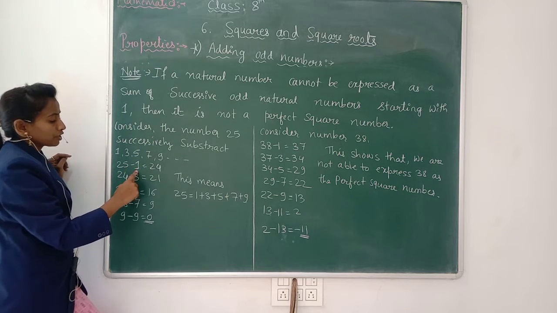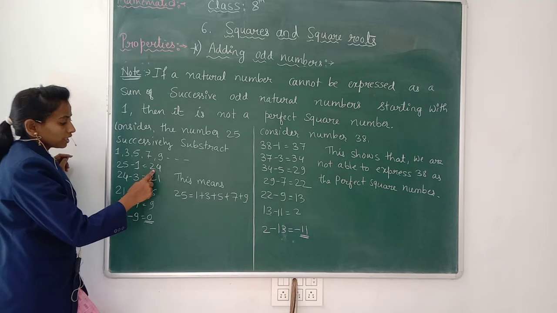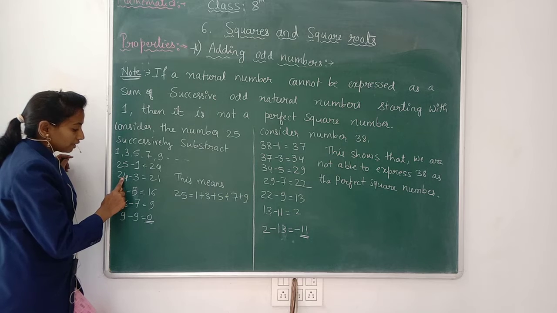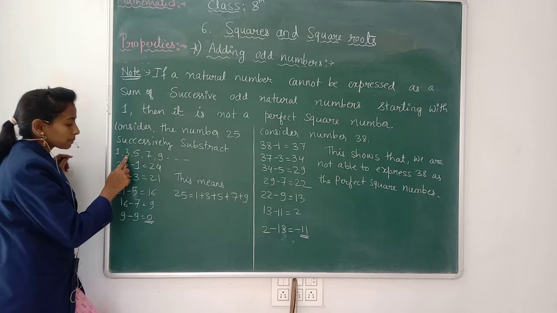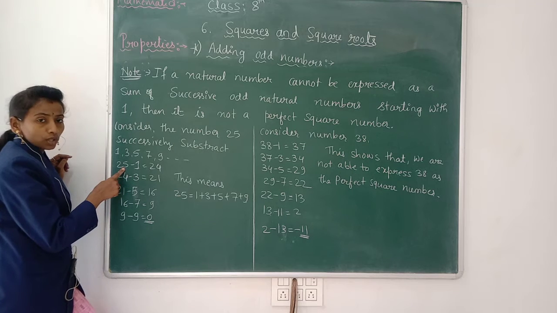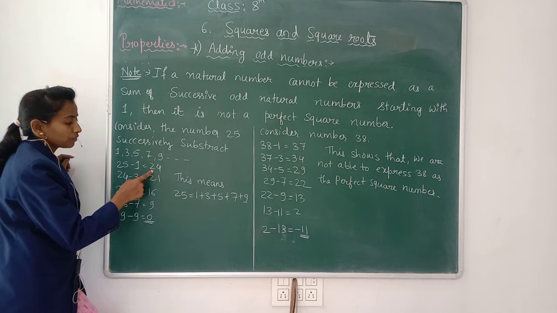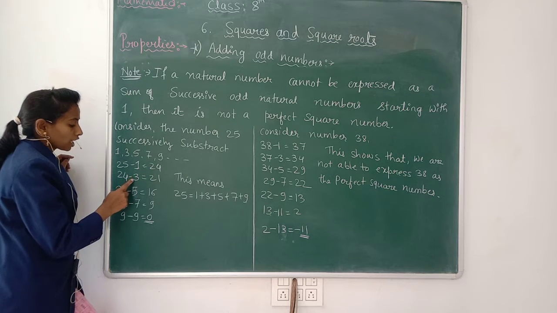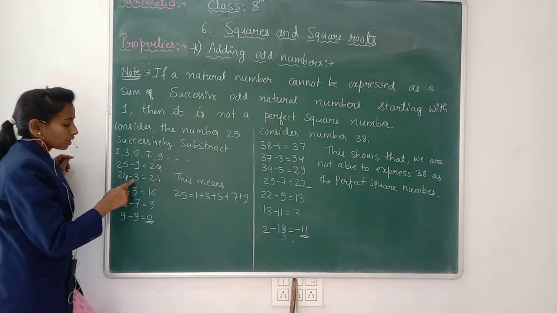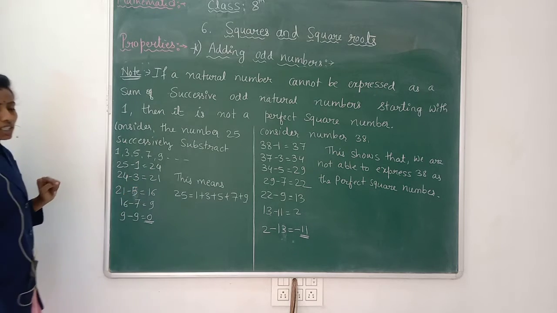In 25, if you subtract 1, you will get 24. Whatever result comes, you have to subtract the next odd number from it. 24 minus 3, we will get 21.